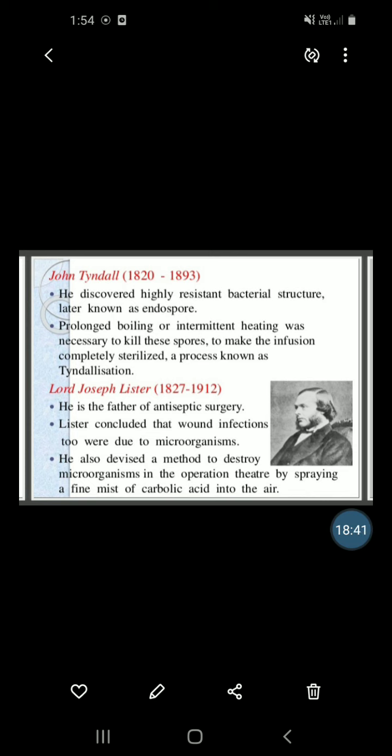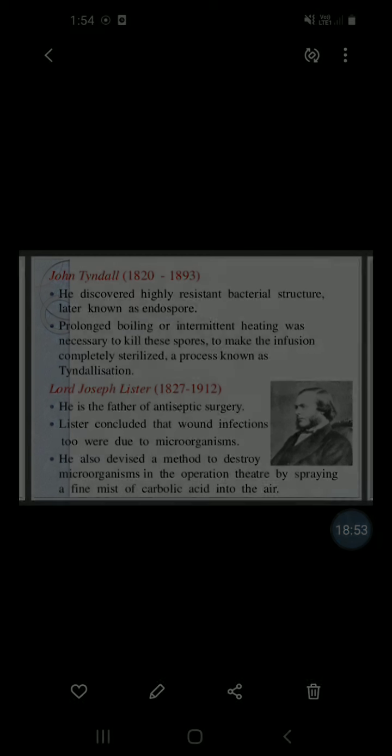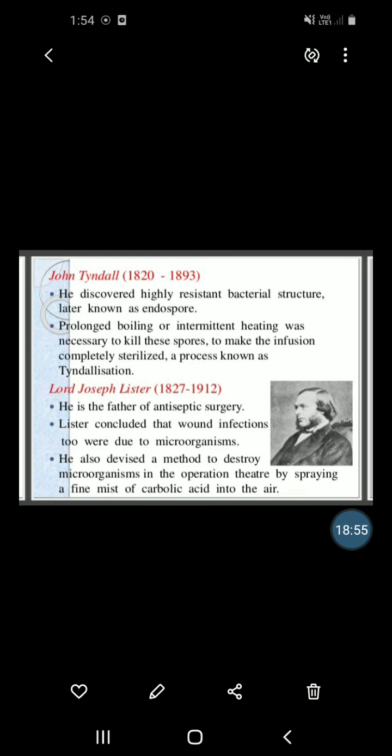Next, Lord Joseph Lister, 1827 to 1912, is the father of antiseptic surgery. Keep in mind, as usual, it is important for MCQs. He is the father of what? Antiseptic surgery.